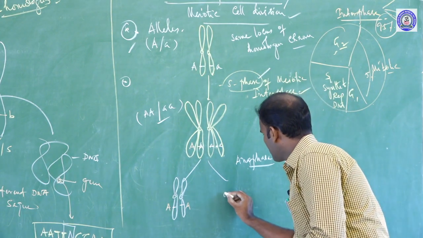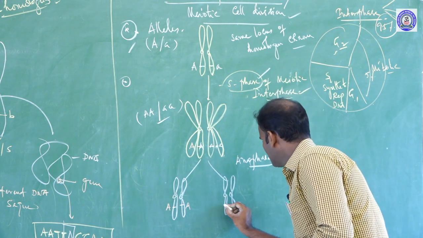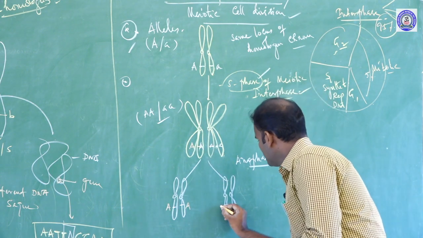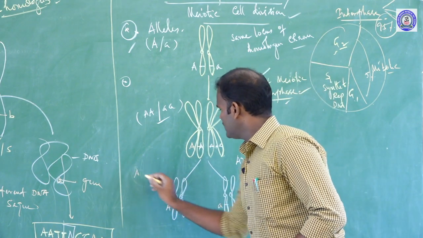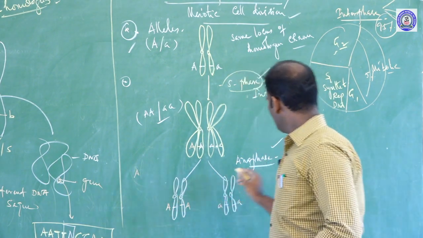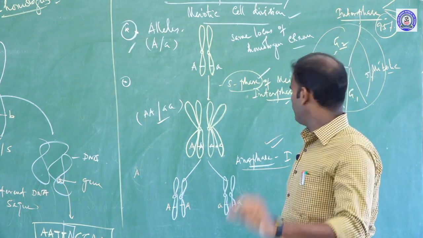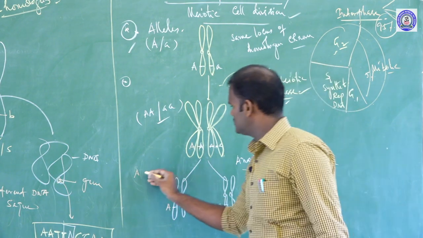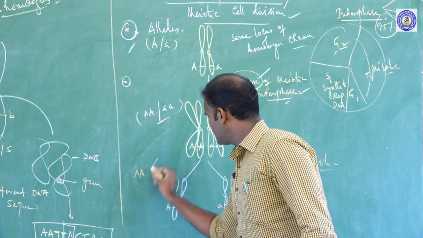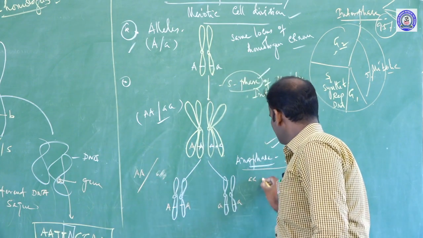These homologous chromosomes get separated. The gene small a also gets separated. So the different alleles get separated. This takes place during anaphase 1 of meiotic cell division. Capital A gets separated, small a also gets separated.